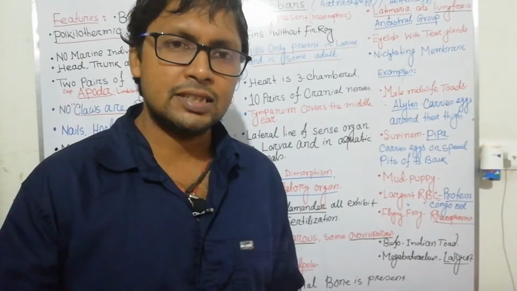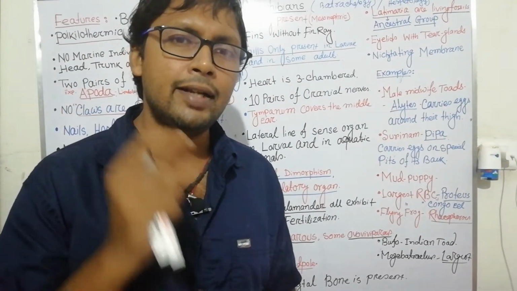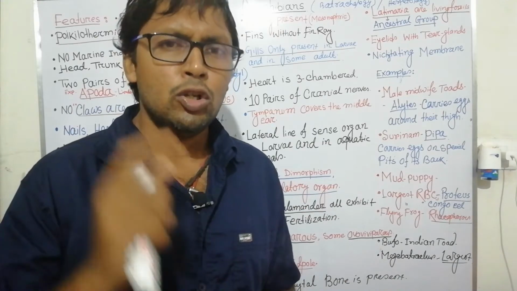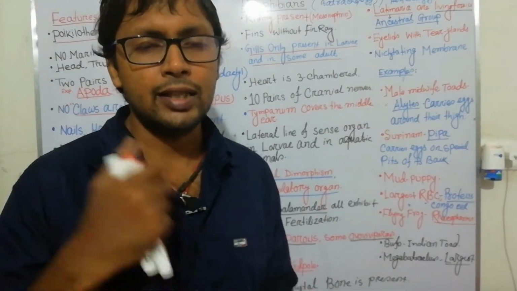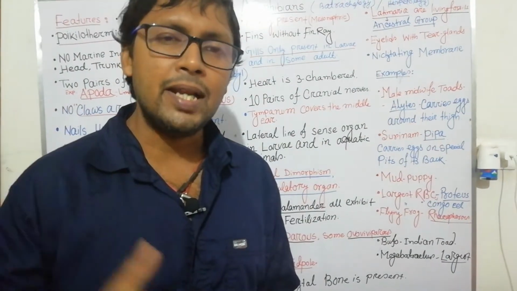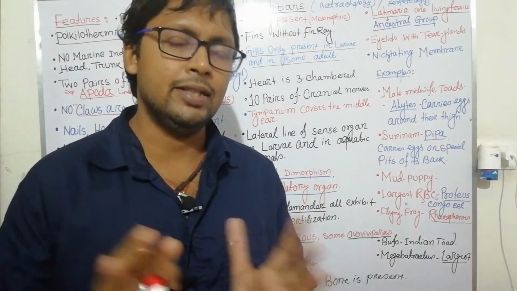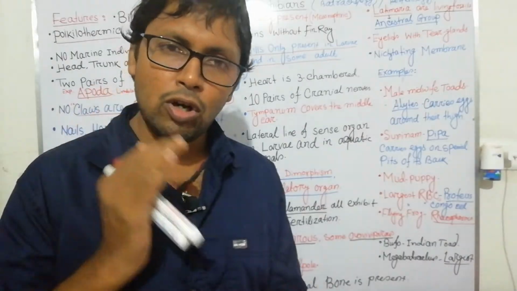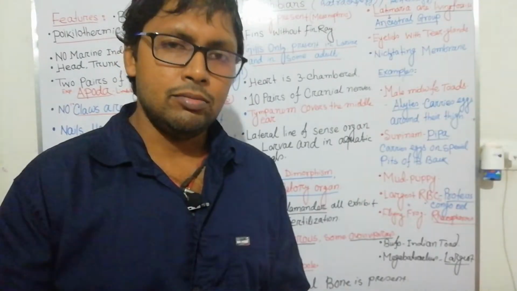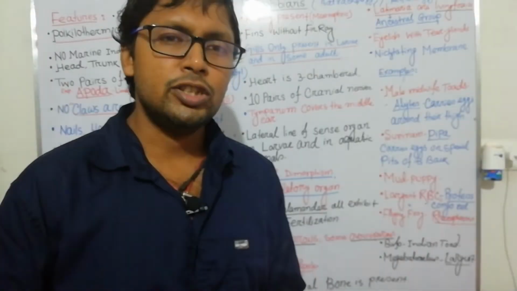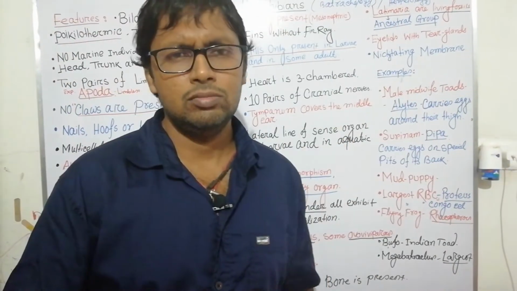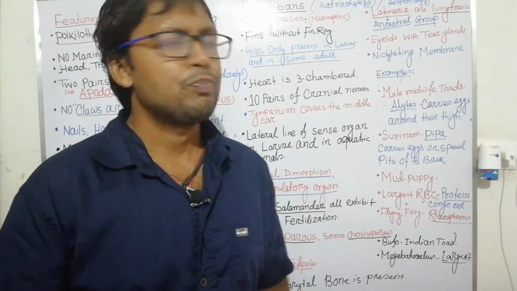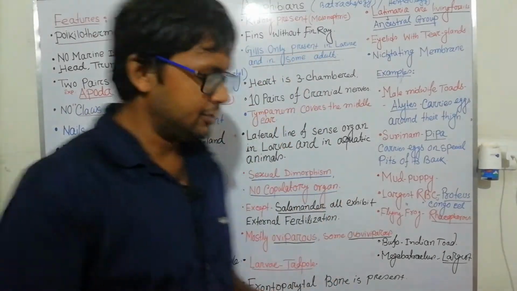All the information is present in PDF format in the description. You can download it and take notes properly. There is lots of information that is very essential for the exam, mainly competitive exams, even CSIR NET, UGC NET or your NEET biology, anything can be covered. This is overall amphibians. So let's start the amphibians.